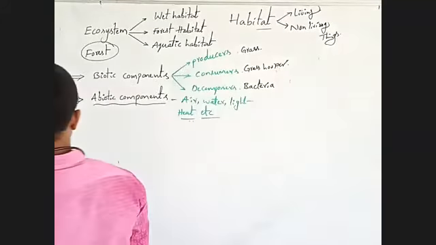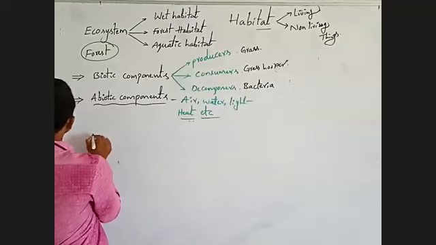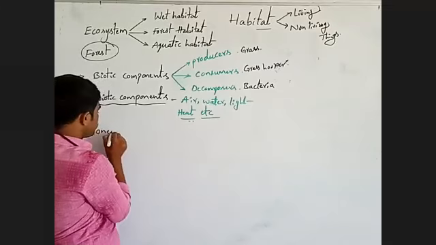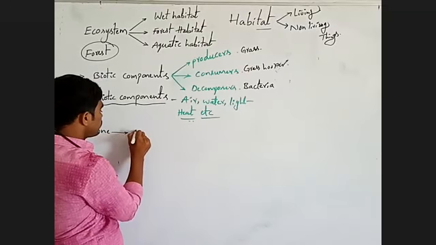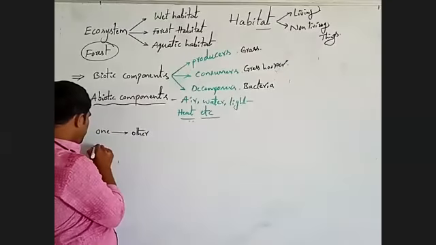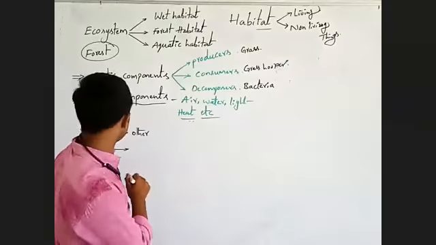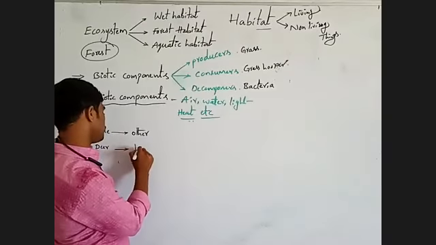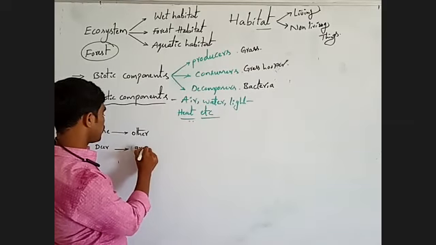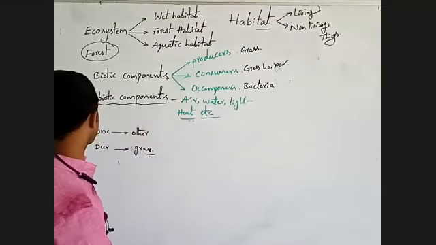Next, in habitats or ecosystem, one animal or one organism is dependent on another organism. For example, deer is dependent on the grass.